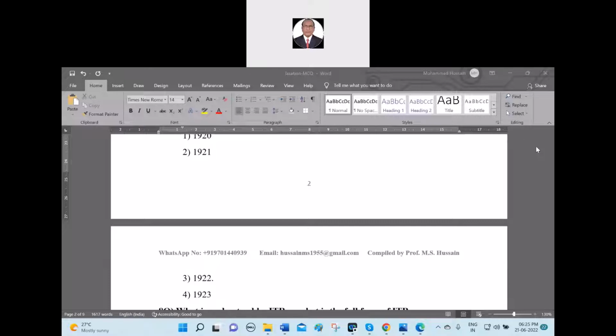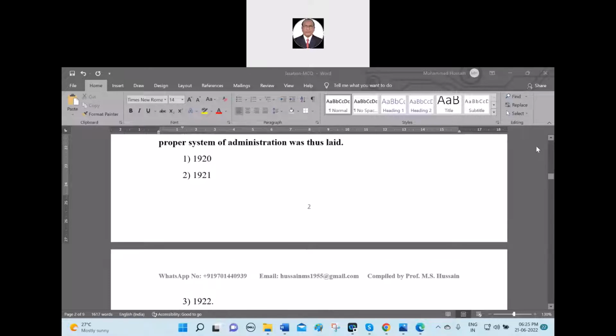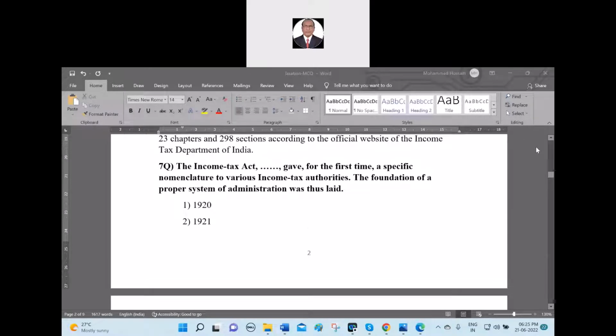Answer is option 3. 1922 is the correct answer. The Income Tax Act of 1922 gave for the first time a specific nomenclature to various income tax authorities. The foundation of a proper system of administration was thus laid.